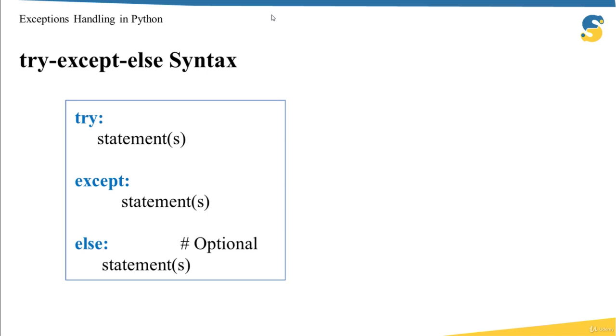You have to know that the content within else will be executed only if no exception happens within try. So, if I run this block of code without any problem, then the block of code within else will be executed. Otherwise, it will not be executed. Also, you will note here that I just say except, which means if any exception happens within try, then this except will catch this error.